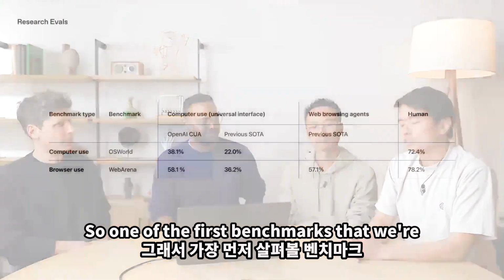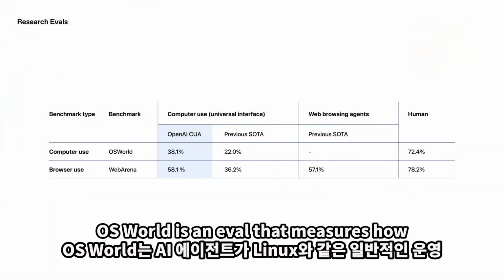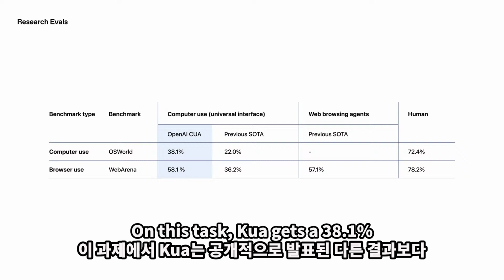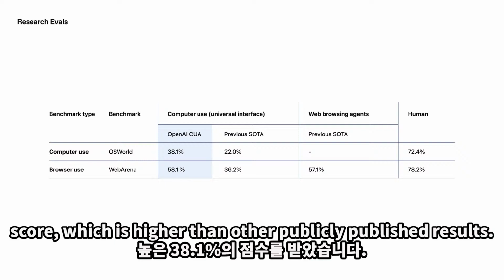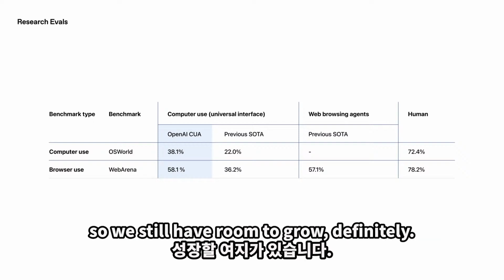One of the first benchmarks we're going to look at is called OSWorld. OSWorld is an eval that measures how well AI agents navigate common operating systems like Linux. On this task, CUA gets a 38.1% score, which is higher than other publicly published results. Human performance on this task is 72.4%, so we still have room to grow, definitely.